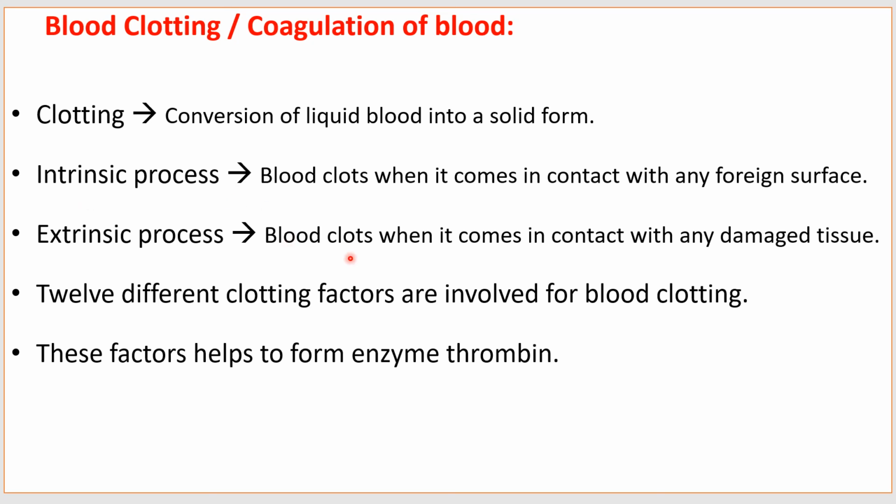And when blood clots when it comes in contact with any damaged tissue, it is called as extrinsic process. There are 12 different clotting factors involved in blood clotting. These factors help to form enzyme thrombin.